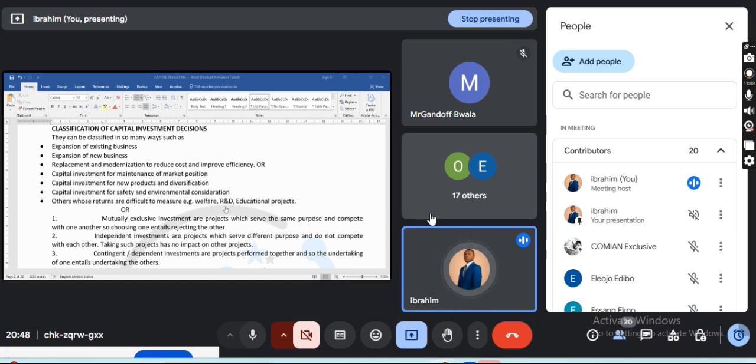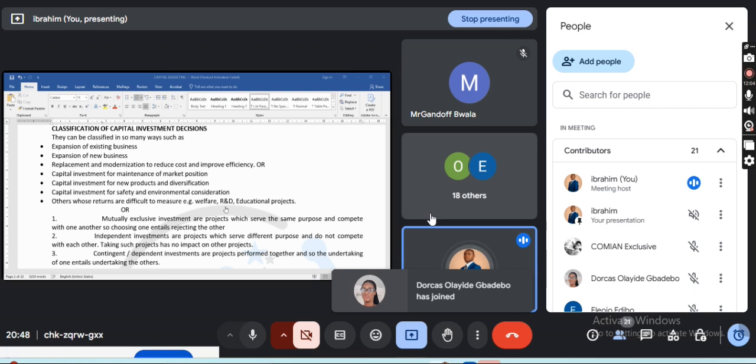Now, unless you don't want to build the hospital, that is when you will not bring in labor. Those people who will work in that particular work project, just like what they are doing in our side now, Kubwa Express in Abuja. So you can see that they bring in labor people to come and work, right? That is a dependent investment, and that is part of capital investment.